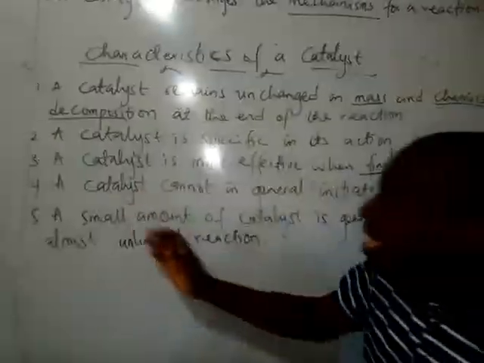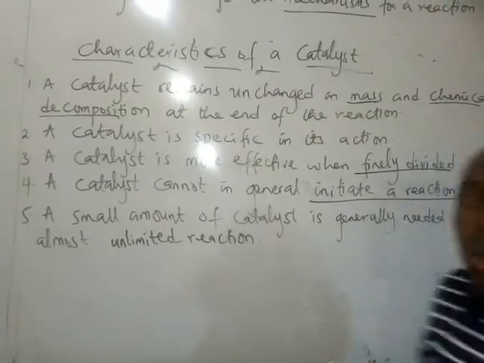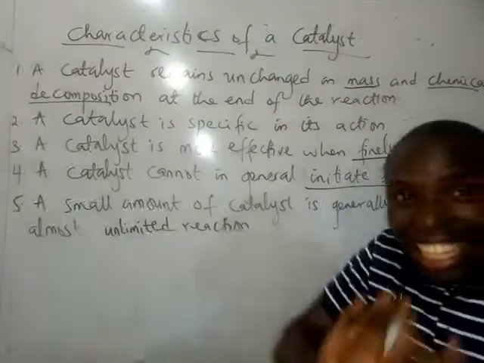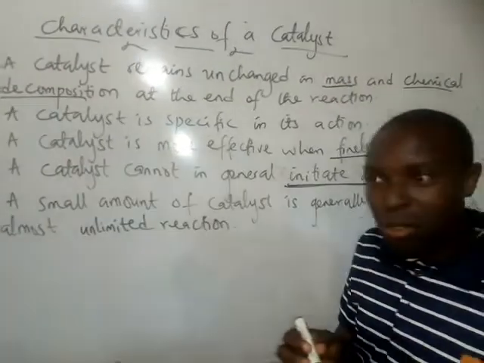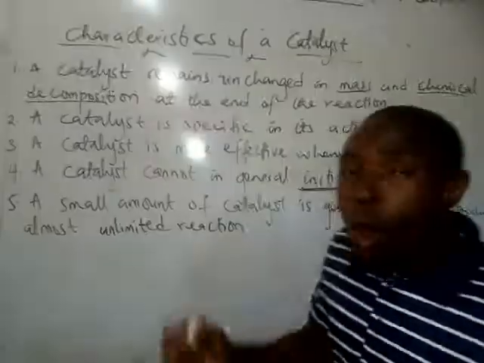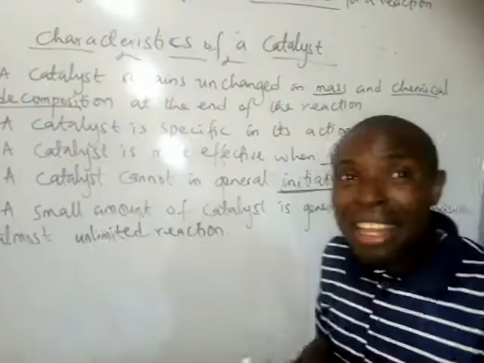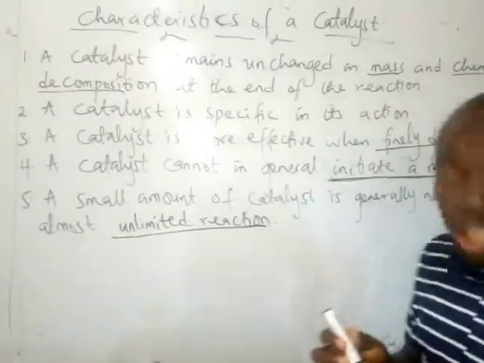Now, a catalyst cannot in general initiate a reaction. Please, a catalyst cannot, in general terms, initiate a reaction. And lastly, only a small amount of catalyst can cause a very wide range of almost unlimited reactions.